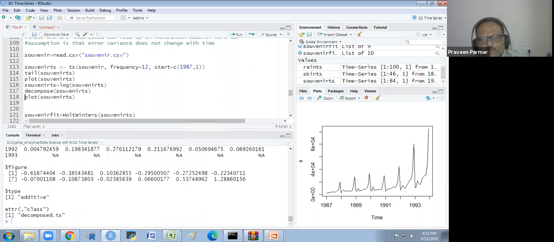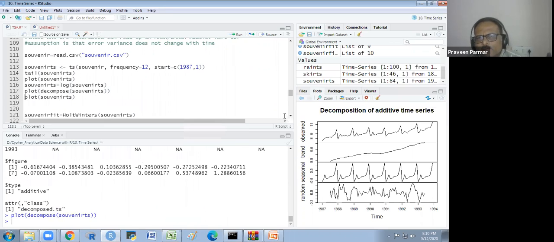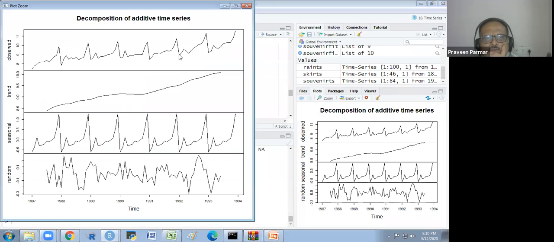See, now it is decomposed. And I want to see the plot of this. I've got this plot. I will show you this plot. I just remove this so you could watch it properly.